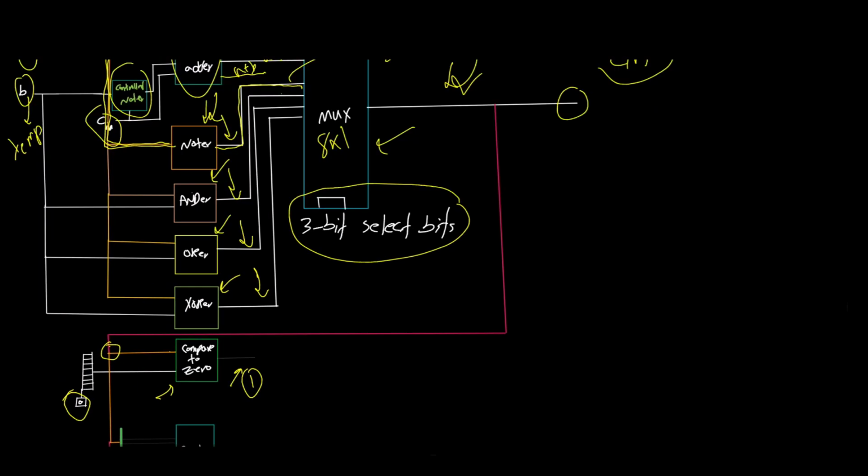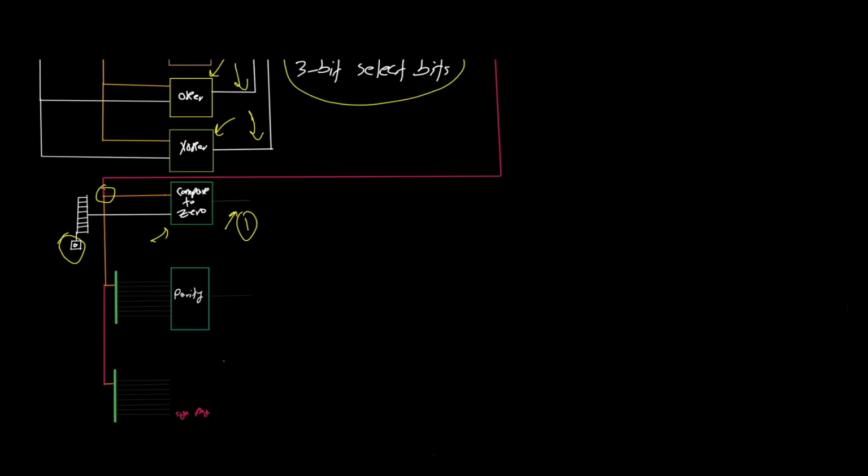So when the result of any operation, the output of this combination of multiplexer and gates, which we call the ALU, when these 8 bits are all equal to 0, then this flag would be equal to 1, which we call the zero flag. That's why we say if the result of an operation is 0, then the zero flag bit is set.